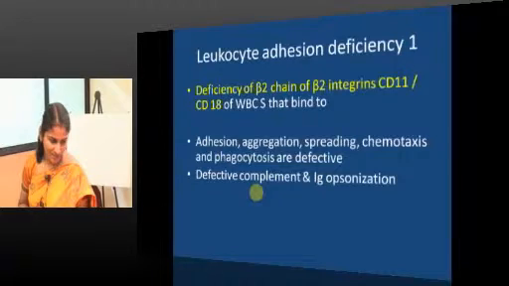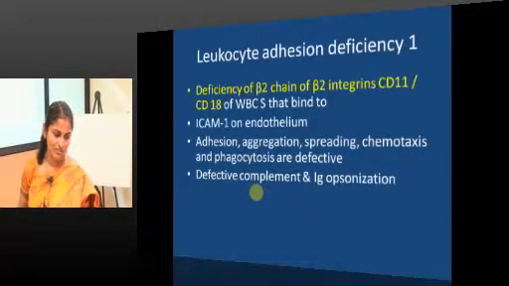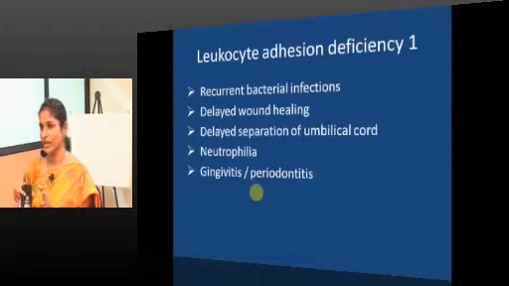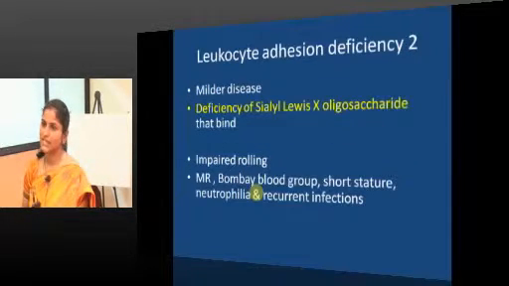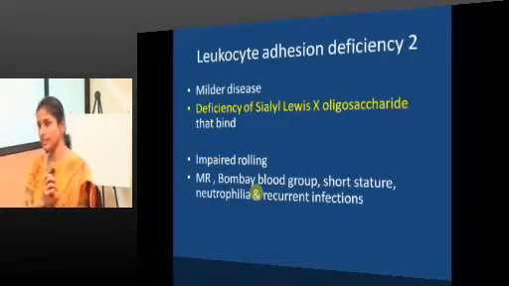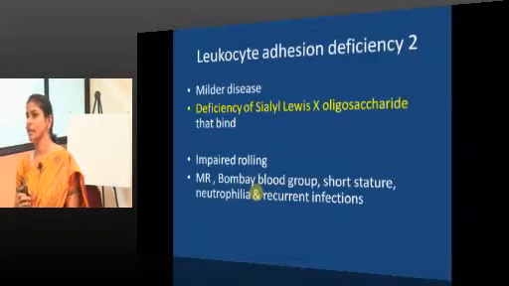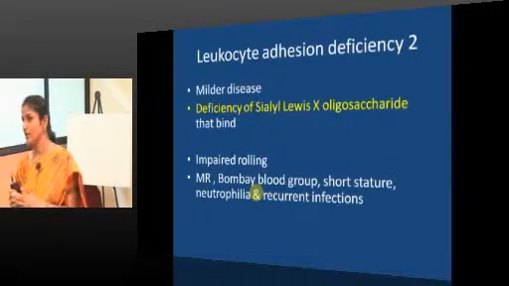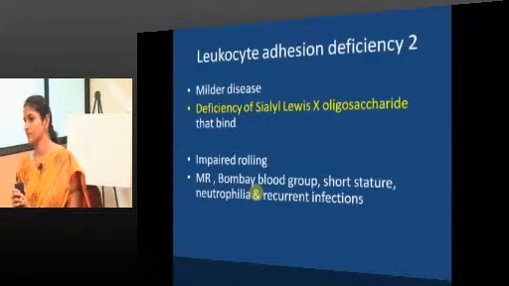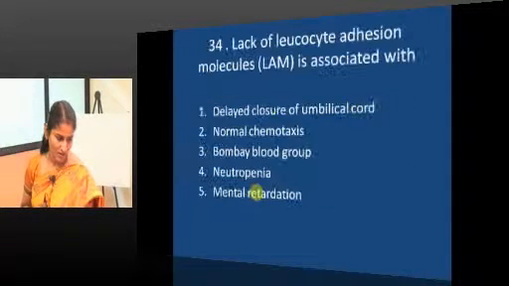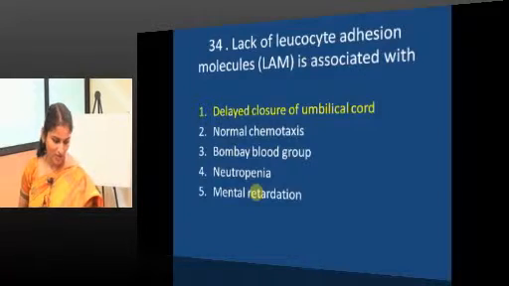Just keep the explanation. So, LAD1 is associated with most of the symptoms related to wound healing. LAD2, since there is deficiency of sialyl Lewis X, which is an integral part of blood group substance and also myelination, apart from delayed wound healing, the patient will be having mental retardation. And what will happen when there is absence of precursor substance, blood group substance precursor? Bombay blood group. So, lack of adhesion molecules is associated with delayed closure of umbilical wound, Bombay blood group, MR.